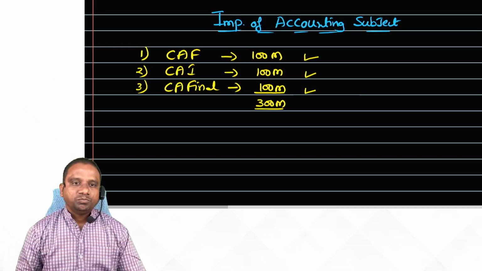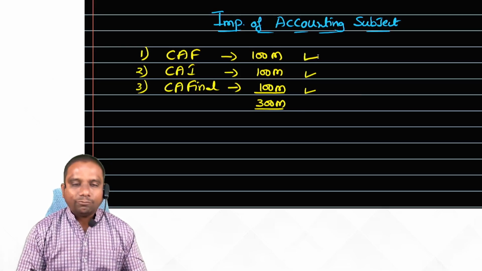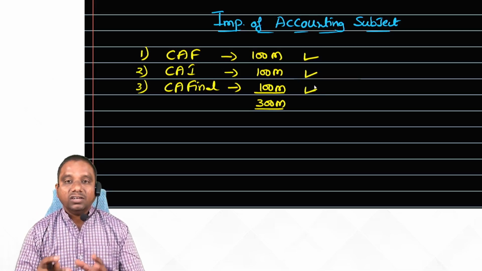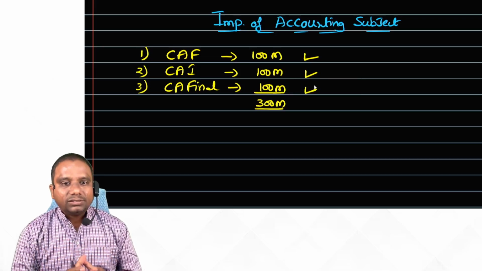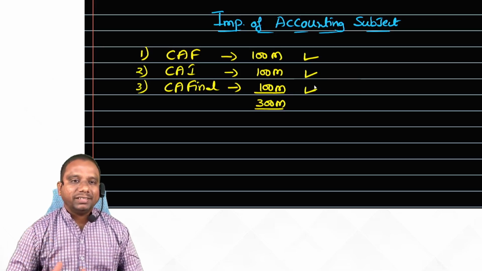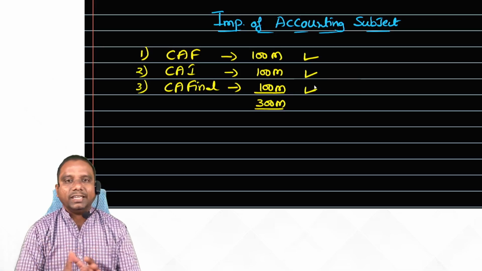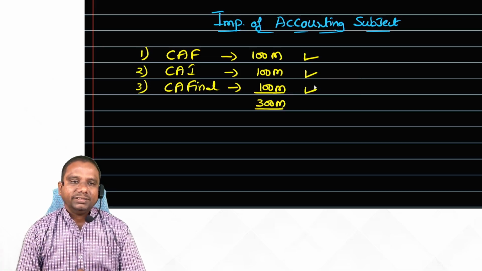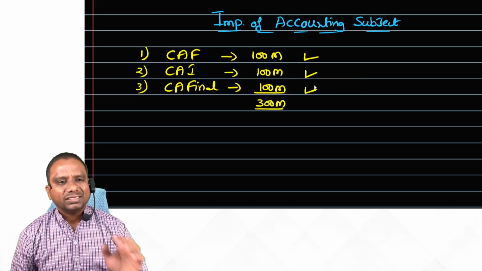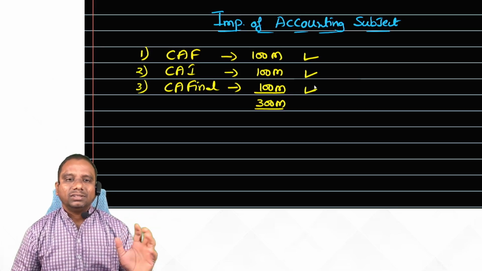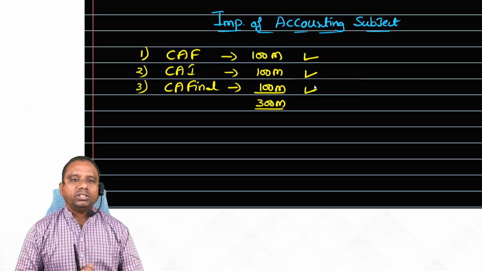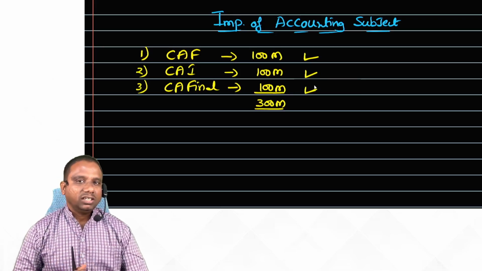Yes or no, students? So, the accounting paper we have in the foundation level for 100 marks, inter level for 100 marks, and final level also for 100 marks. Apart from the CA course, this subject will help you in your practice also. Suppose after completion of your CA, you may go for practice or you may go for a job. There also this accounting subject will help you. CA is nothing but accounting, taxation, law matters and auditing. So these are very important core subjects in your CA curriculum, students.